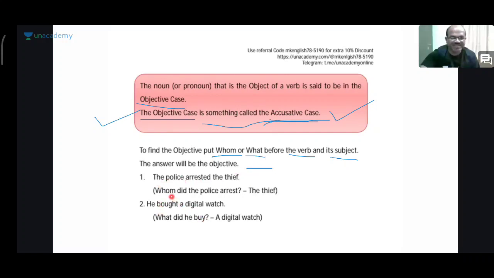The police arrested the thief. Whom did the police arrest? The rule is you have to put whom or what before the verb and its subject. So here the verb is arrested, the subject is police. So you have to put this whom before this. Whom did the police arrest?